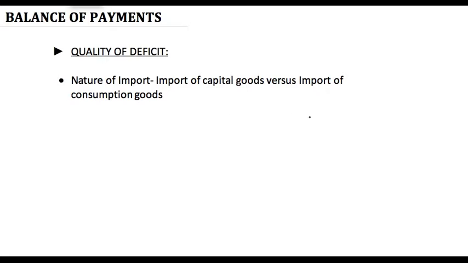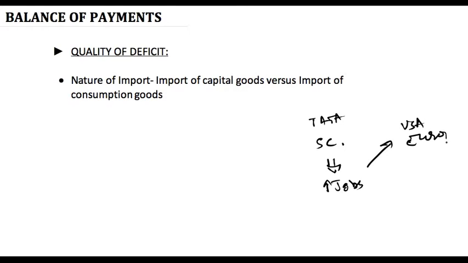Let's take an example to understand. जो हमने पहले लिया था, टाटा ने सुपर कंप्यूटर्स इम्पोर्ट किए चाइना से. टाटा ने उन सुपर कंप्यूटर्स की मदद से अपनी कंपनी को एक्सपैंड किया और जॉब्स क्रिएट की और लोग हायर किए और सर्विसेज प्रोवाइड करनी शुरू करी to the world and it starts exporting services to the rest of the world. Outsourcing करी USA के लिए, Europe के लिए. So it is creating jobs in the domestic economy, catering to the services of the rest of the world.